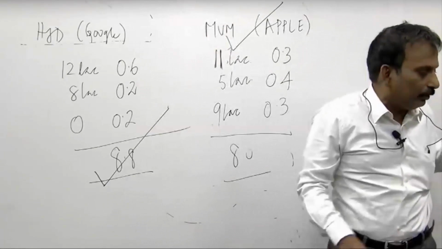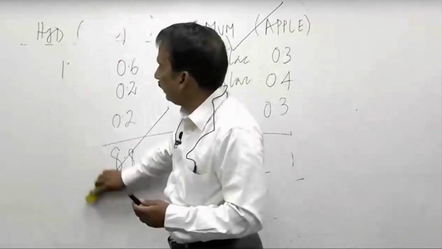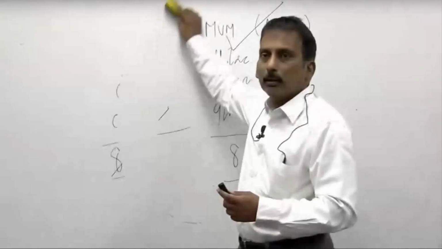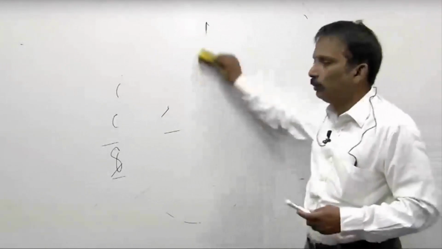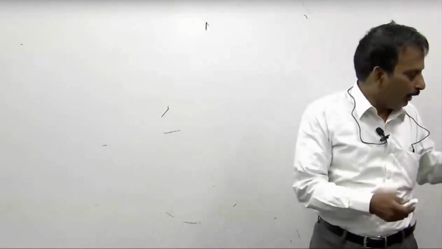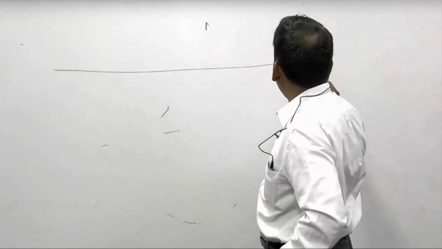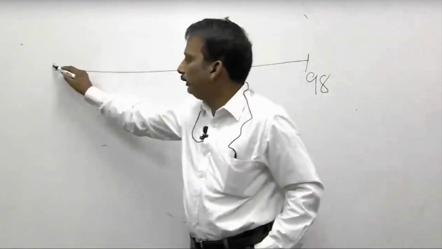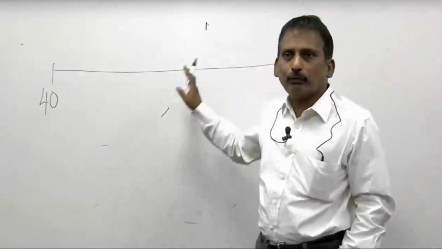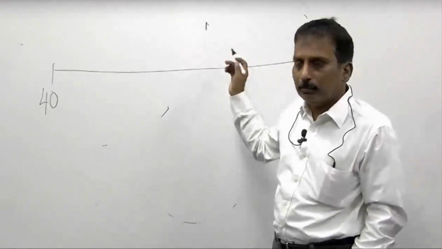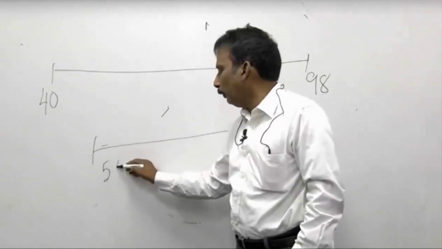Deviation from expected value. Now, in that example that we first wrote, the highest mark was how much? 98. Lowest mark was 40. That means somebody can either get 40 or he can get 98. Okay. On the face of it, this is a wider breadth than, let us say, 55 to 80.